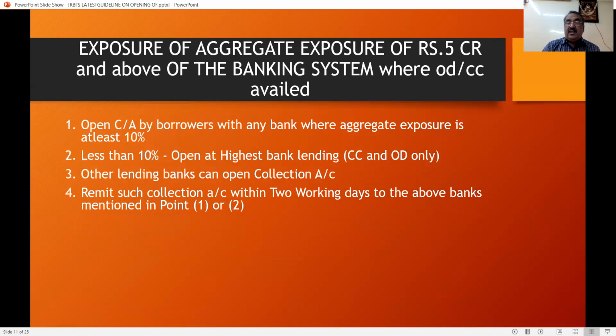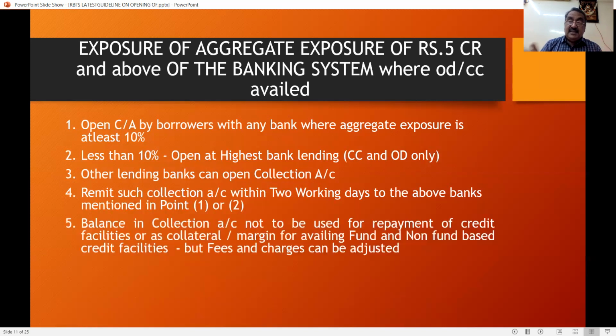That is, in point 1, they say that where the limit exceeds 10% of total exposure, the highest lending bank can open the current account. Then from the collection account, the money has to be transferred to that account within 2 working days, along with the balance in the collection account.